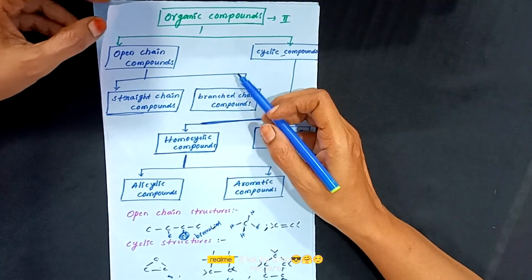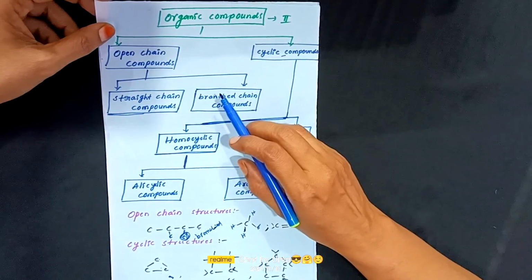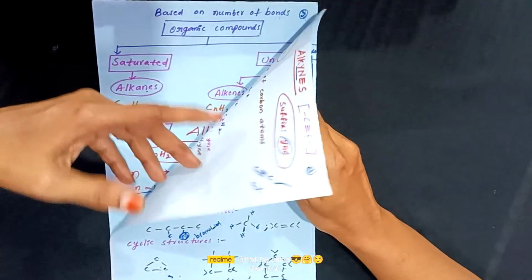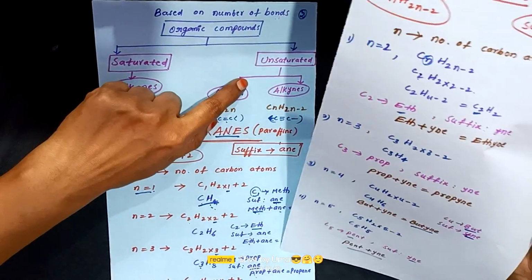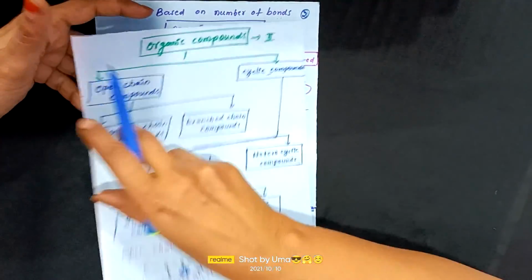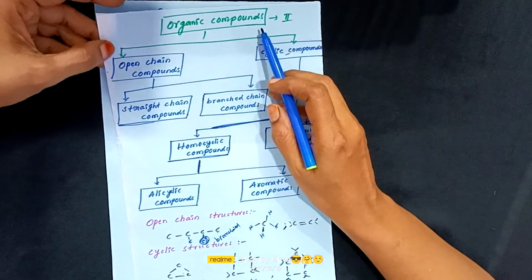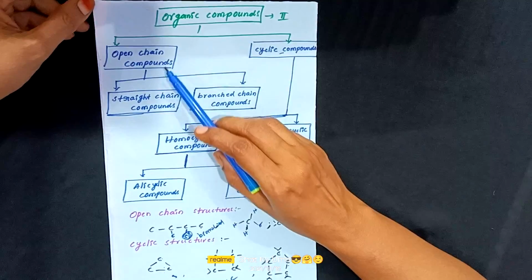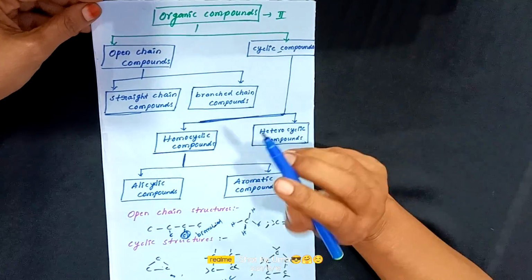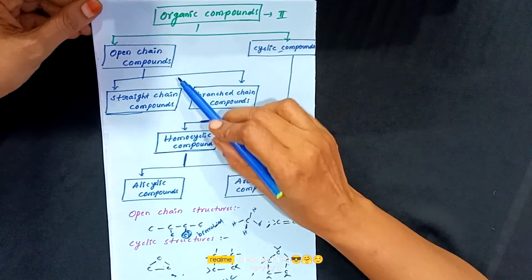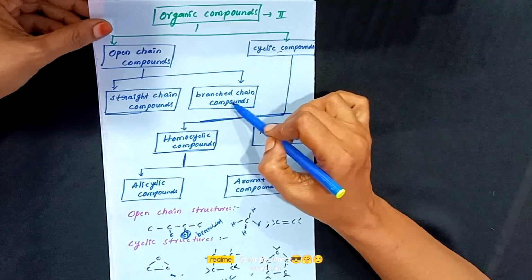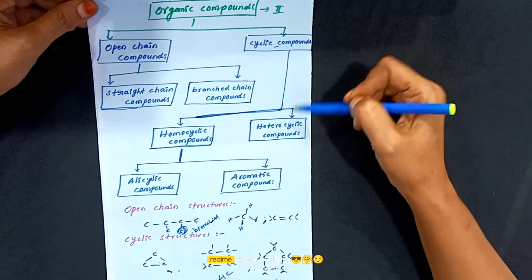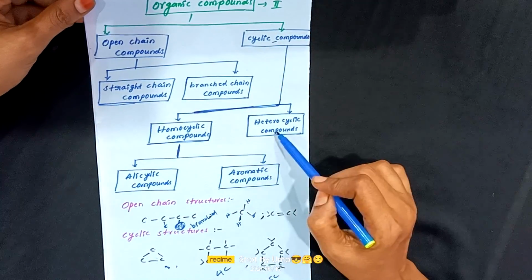In the first classification we divided the organic compounds into saturated and unsaturated hydrocarbons, and in the second classification we divided them into open chain compounds and cyclic compounds. These are again two types, straight chain compounds and branched chain compounds, and cyclic compounds are again two types, homocyclic and heterocyclic.